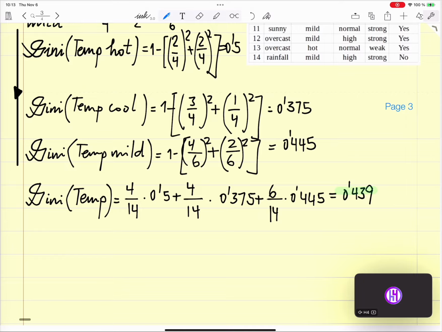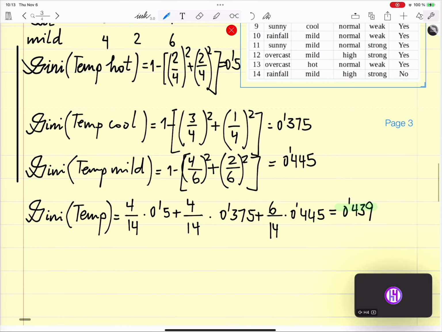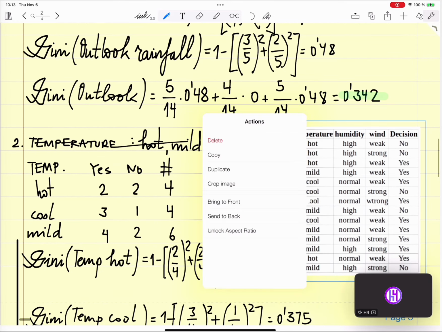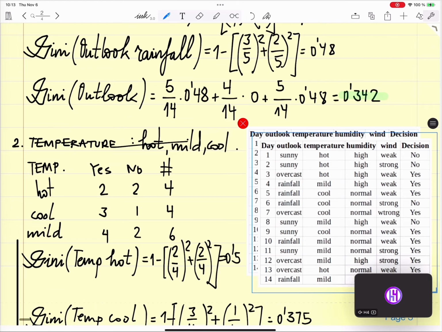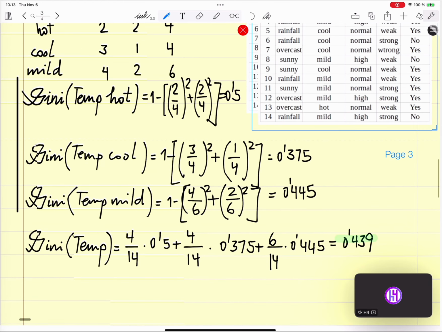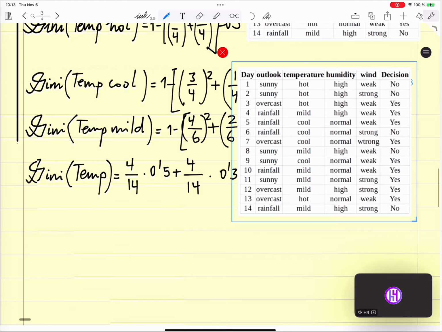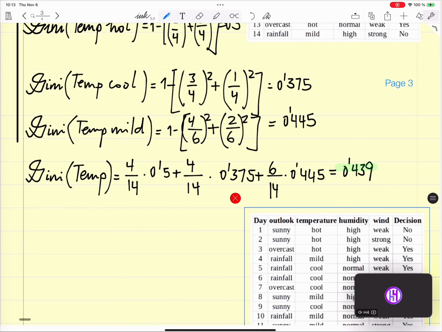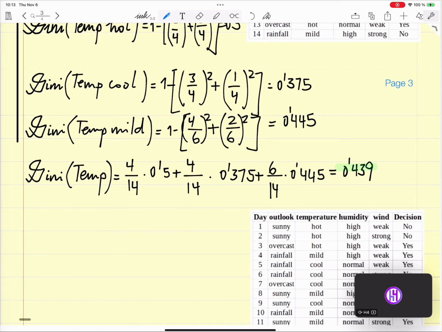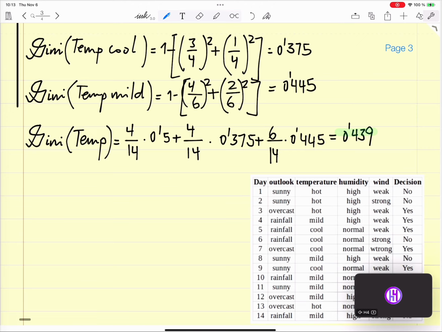Okay, we go ahead and perform the same for the other two. It's always basically the same mechanics here. So the third criteria is humidity, which is going to be high or normal.